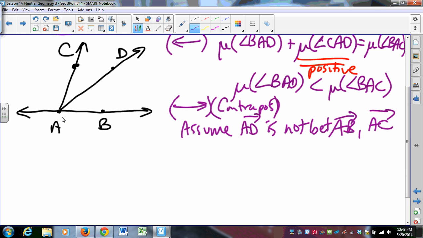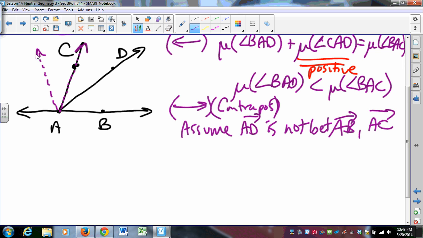If AD is not between AB and AC, there are two options. One is that AD is this purple ray, and the other is to assume that AD is that purple ray.